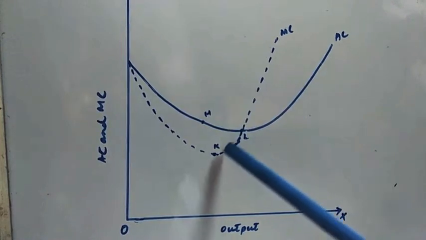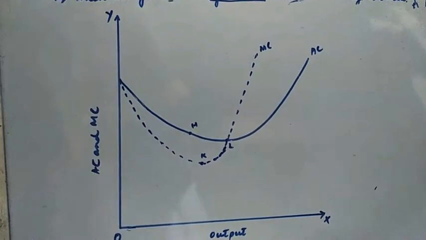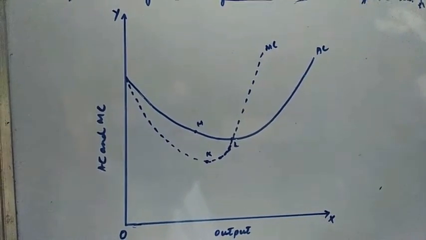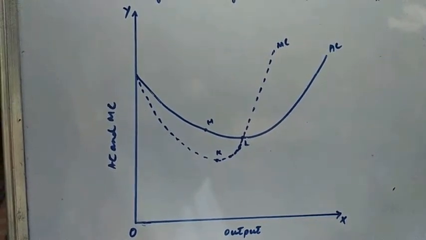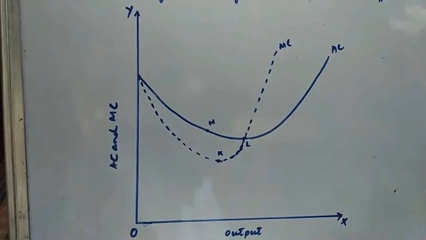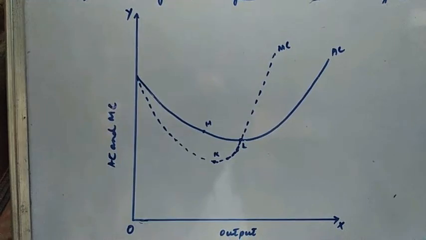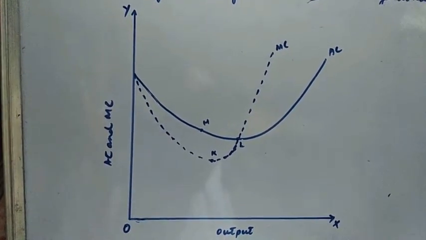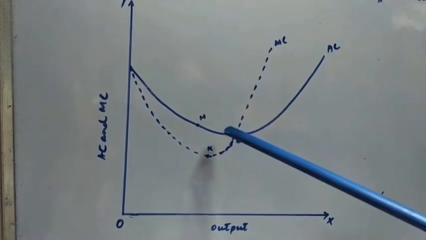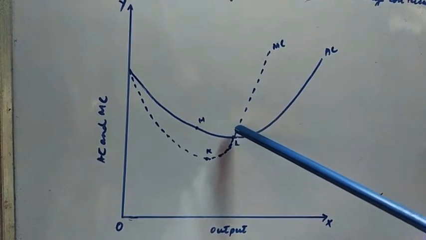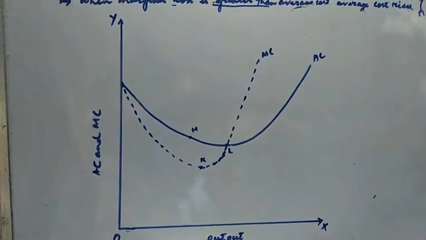In other words, marginal cost being below the average cost is inducing the average cost to fall. So it is the marginal cost which is inducing the average cost to fall, because when marginal cost is below average cost, then average cost is falling.